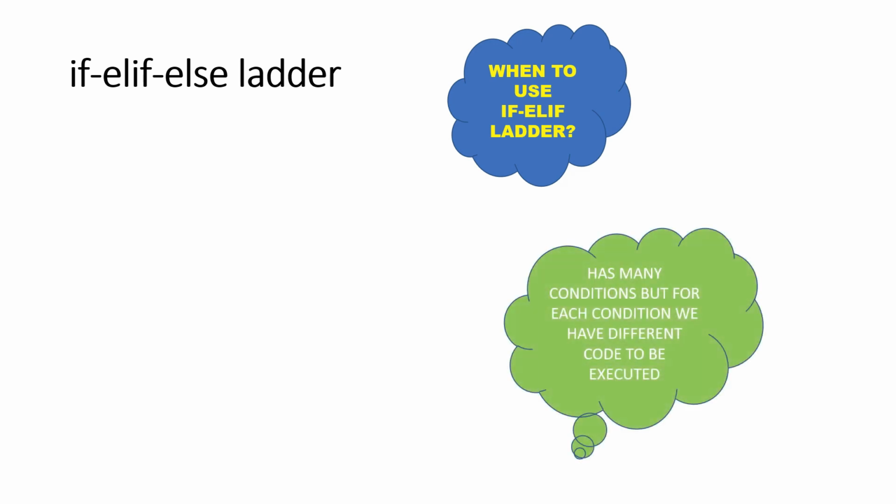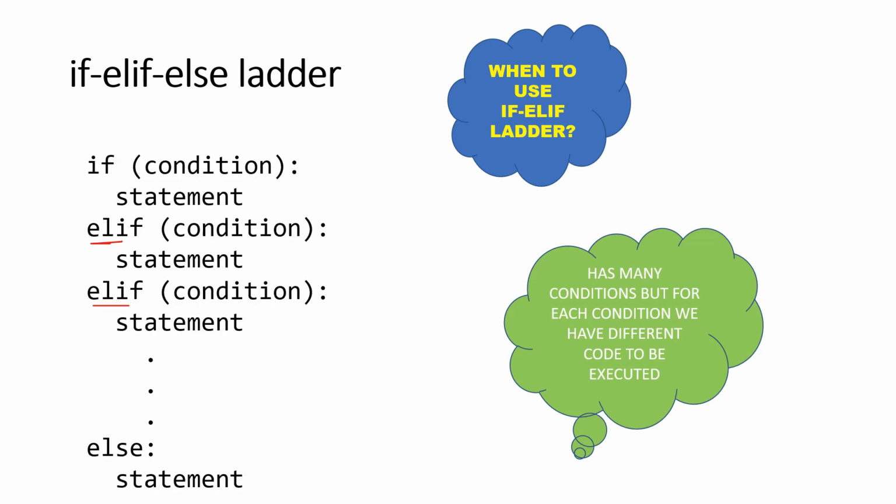Whereas in if elif ladder, we have many conditions, but for each condition we have different code to be executed. So here we need not check two conditions to print some code. For each condition we will have some code that we have to execute. Here you can see that Python allows us to have any number of elif clauses in between if and else. That's the reason it is called an if elif ladder, the name ladder because you can have any number of elif clauses between if and else.